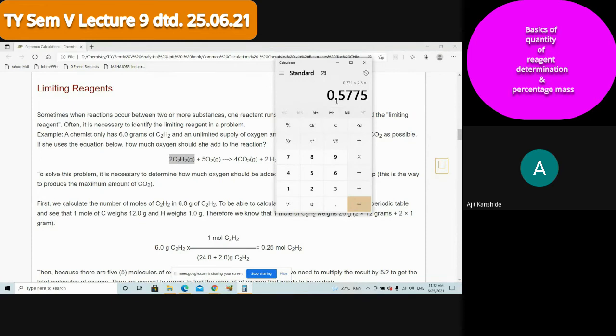0.5775 moles of oxygen that we want. So this 0.5775 moles of oxygen means how much oxygen in terms of weight that you have to find out. What is the formula of mole? Weight divided by molecular weight. Molecular weight is known to you, and moles are known to you. You have to find the weight of oxygen. Will anybody calculate and explain? Perform the calculation and give me the answer. How much oxygen do we need?